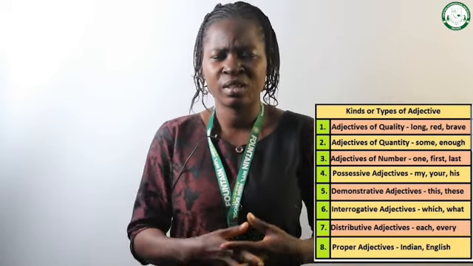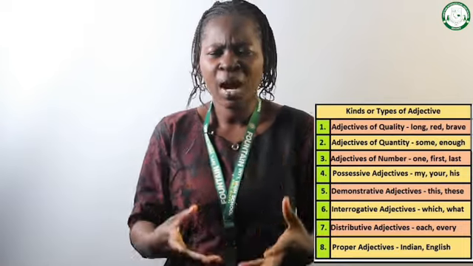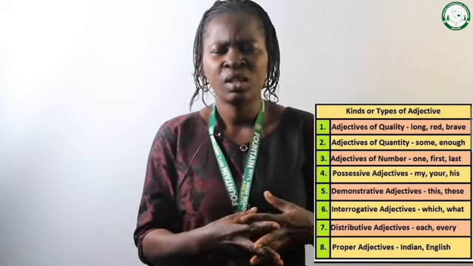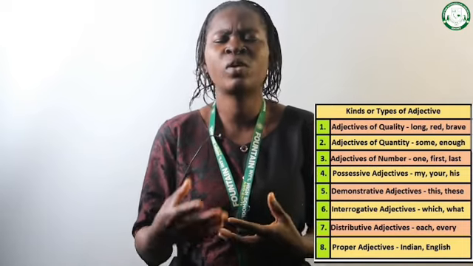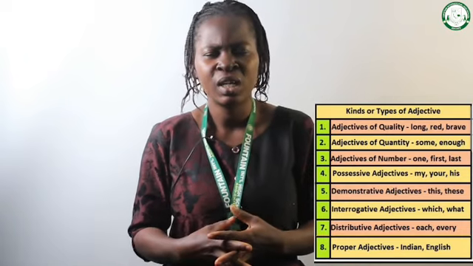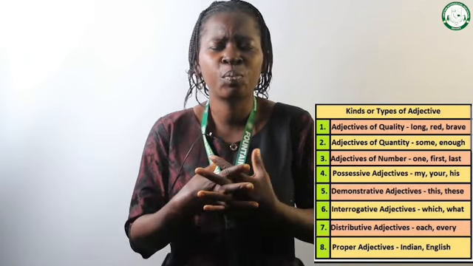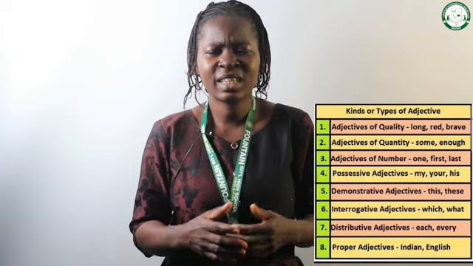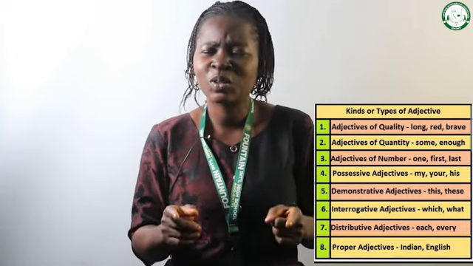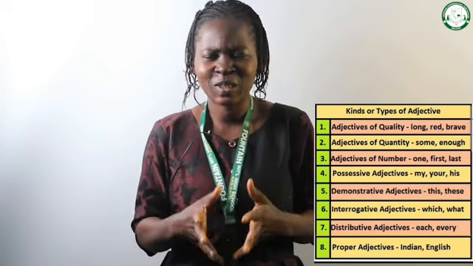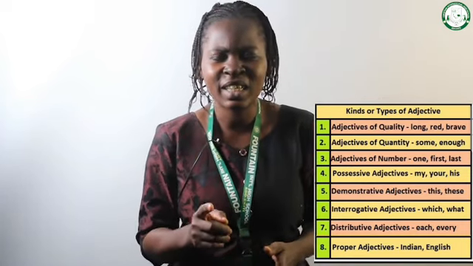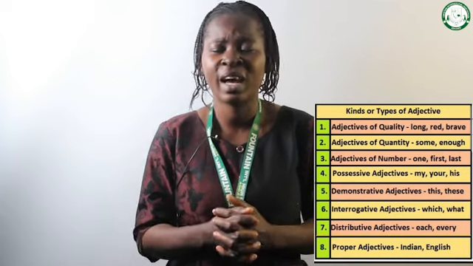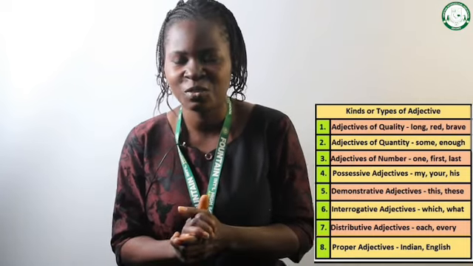For example, let's look at these words: brave, bright, handsome, intelligent, beautiful. These words show qualities of a noun or a pronoun. The man is brave. This class is silent. My students are intelligent. Intelligent, quiet. These words are adjectives. And what type of adjective? They are qualitative adjectives. Shall we move on?